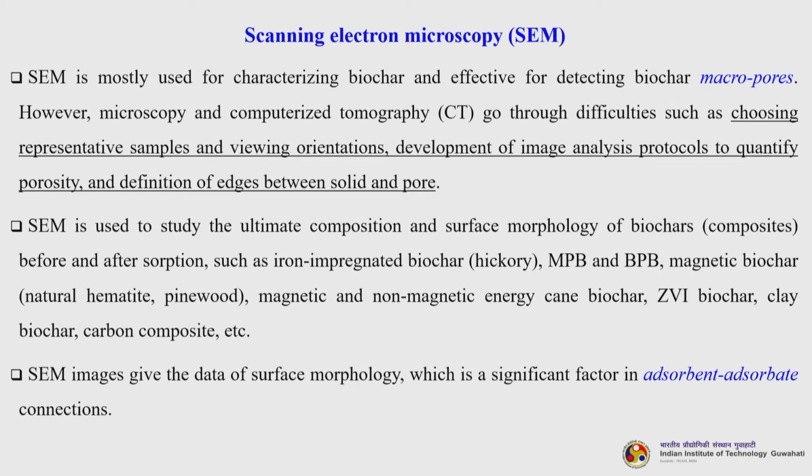Now, SEM is used to study the ultimate composition and surface morphology of biochars before and after sorption, such as iron impregnated biochar, MPB and BPB, magnetic biochar, magnetic and non-magnetic energy cane biochar, ZVI biochar, clay biochar, carbon composites, etc. So, basically when you produce biochar and then after its application, you again have to see what the changes in the surface are. SEM images give the data of surface morphology, which is a significant factor in adsorbent connection. So, when you are talking about adsorption, the surface morphology plays a significant role. That is why it is very important to characterize the biochar using SEM.